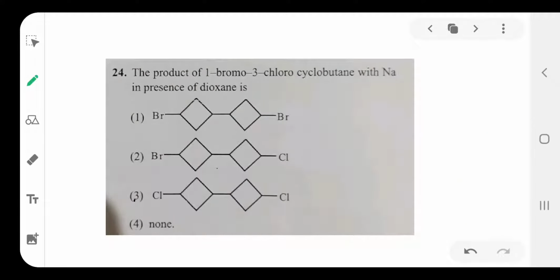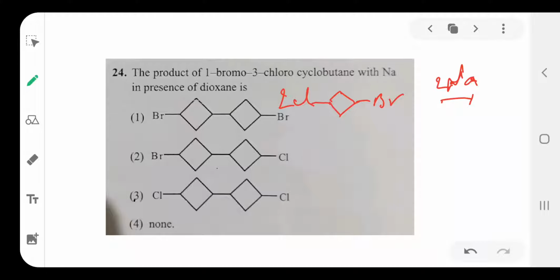Then 24. The product of 1-bromo-3-chlorocyclobutane reacting with Na in the presence of dioxane. You see here, 3-chloro, 1-bromo cyclobutane. If it reacts with sodium, what happens? Here we are taking 2 molecules.